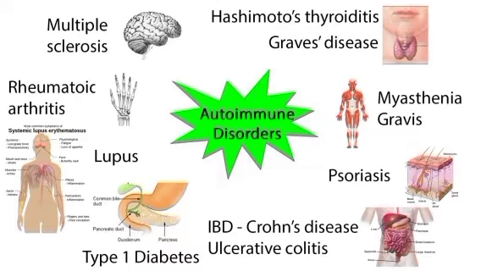The first one is cyclosporin. Cyclosporin is a cyclic polypeptide containing 11 amino acids, and it is obtained from a fungus.